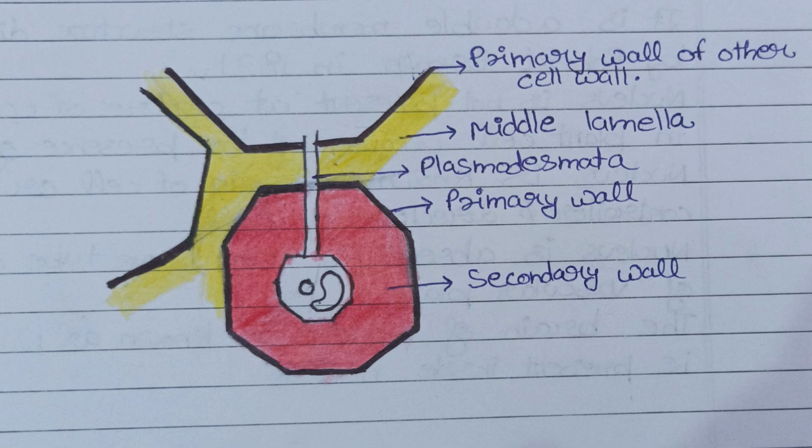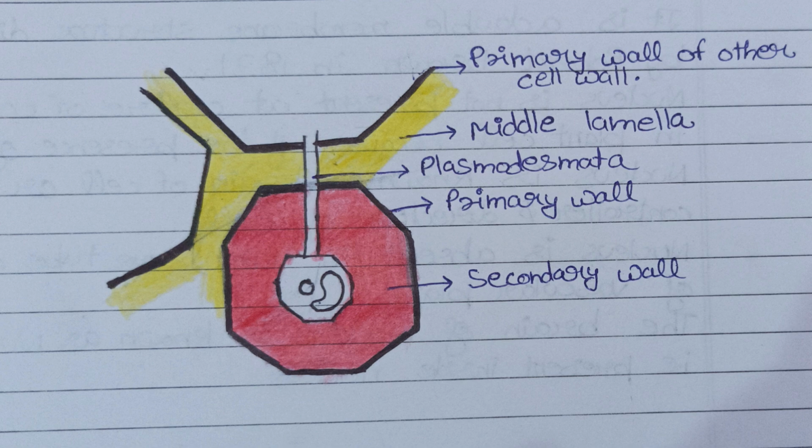So let's try to understand the components of the cell wall with the help of this diagram. The black outline between which the yellow color is filled is the primary cell wall. The primary cell wall is the outermost layer of a cell wall. Between the primary cell walls of two different cells, the middle lamella that acts as a cementing material is found.